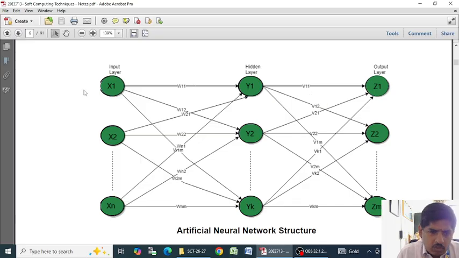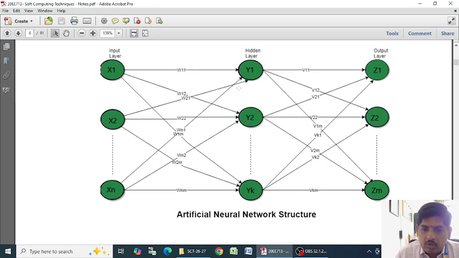So the input is given to the input neuron, and each neuron is connected to the output neurons. Each output neuron will sum all the input signals, and then transmit the signals to the other neurons through the connection links. While transmitting the summed signal to another neuron, you have to find out whether the neuron fires or does not fire, based on the activation function. So this is the concept of the artificial neural network.